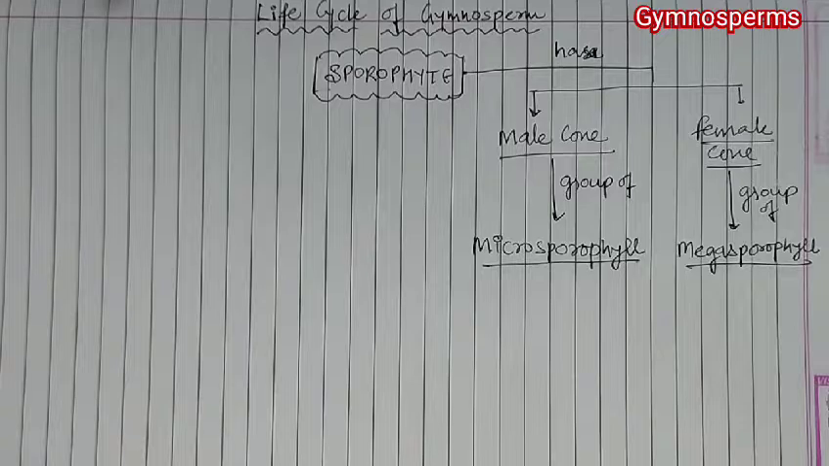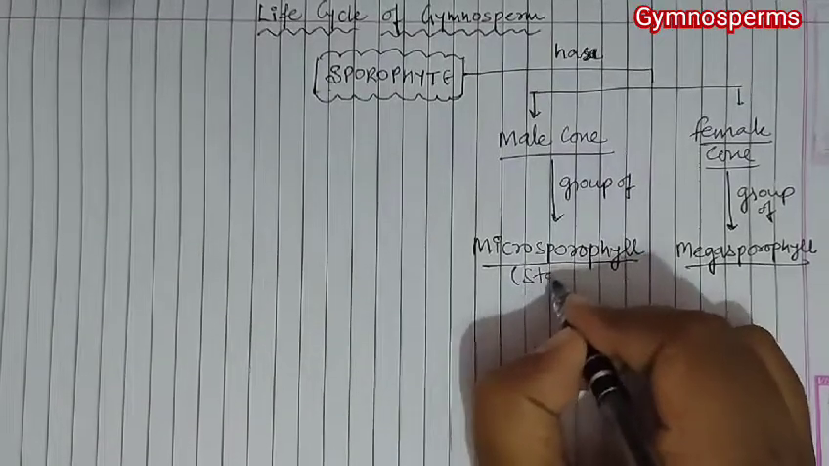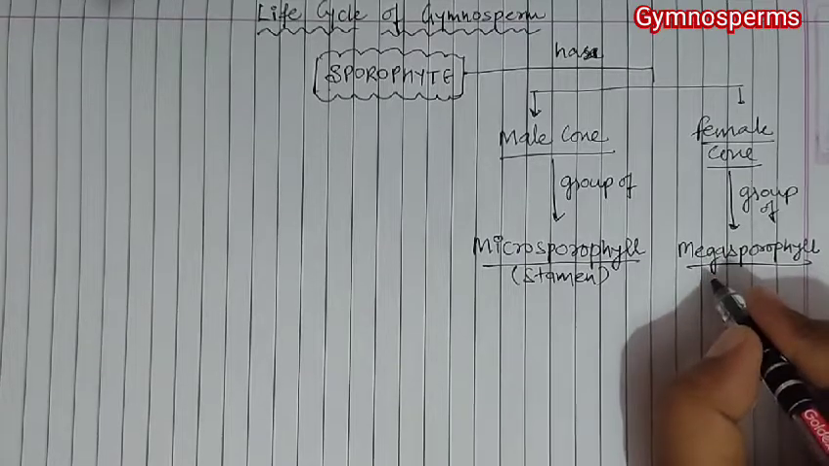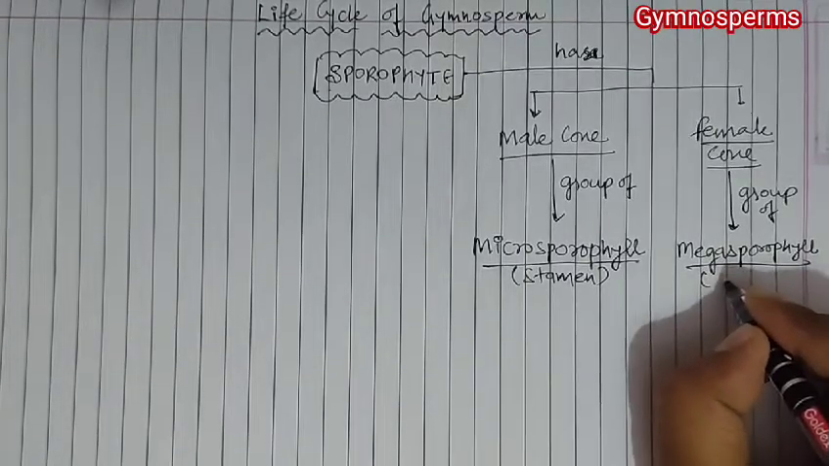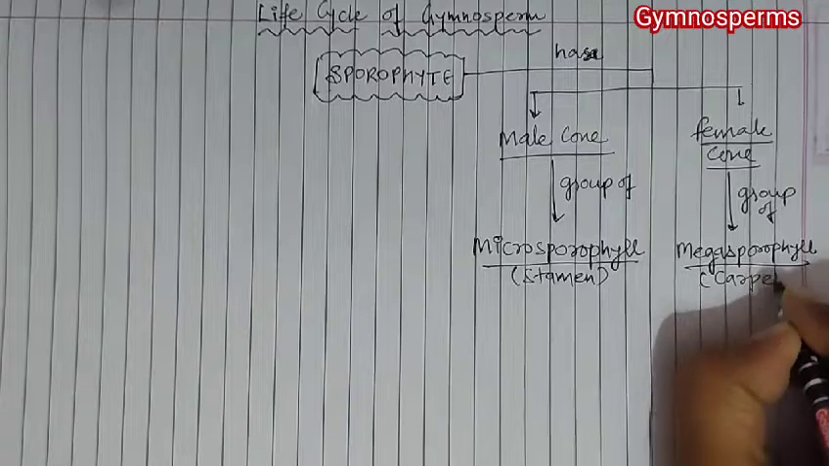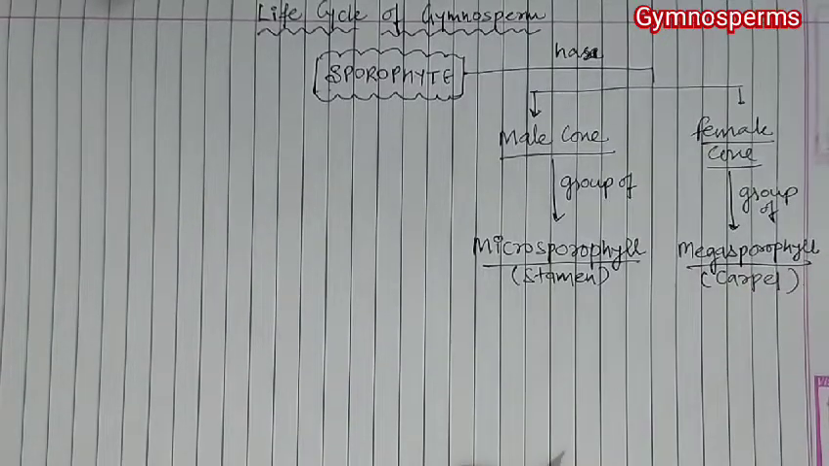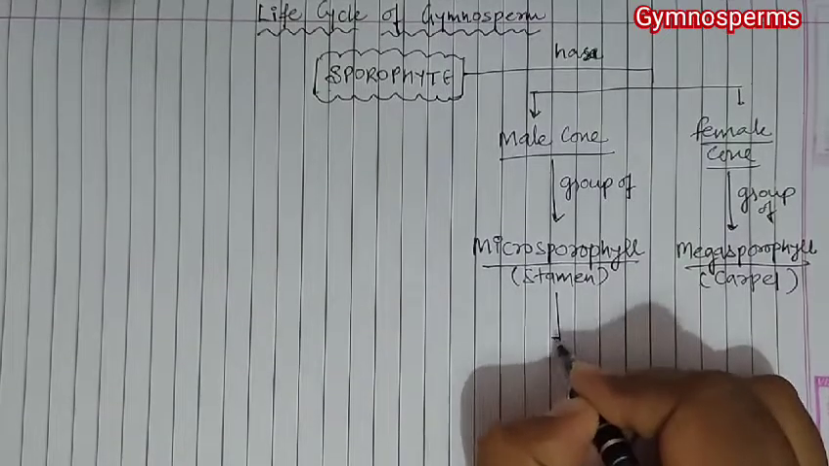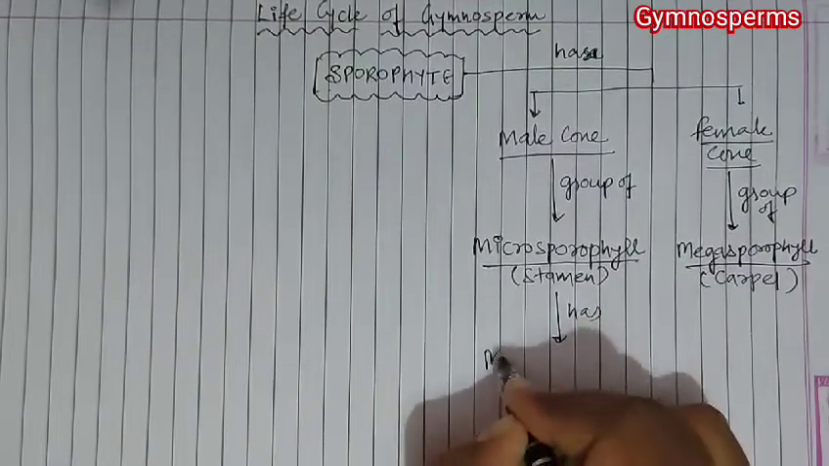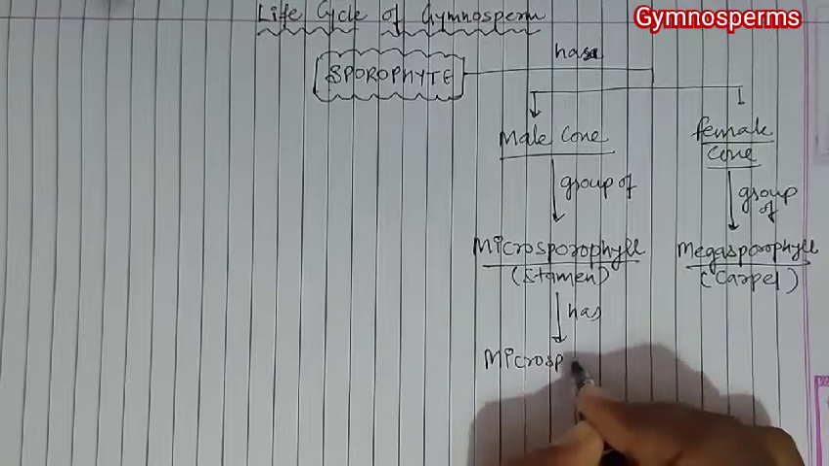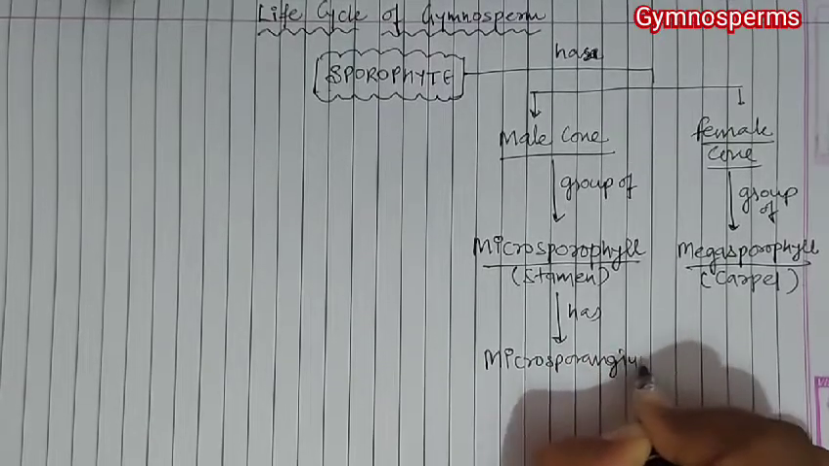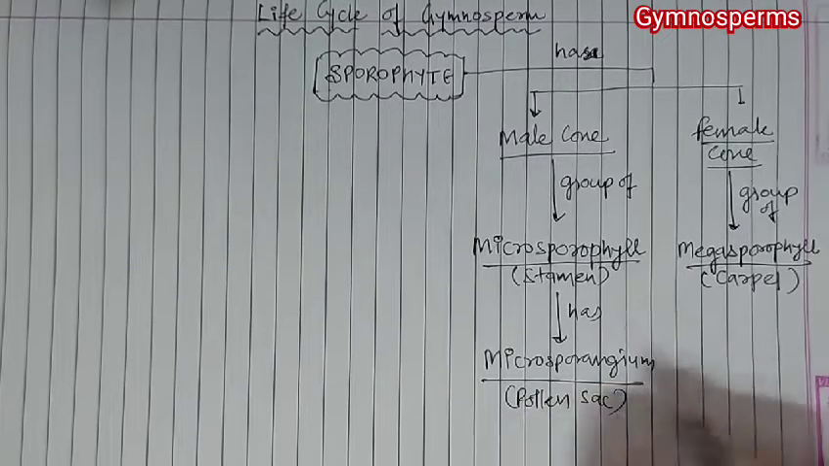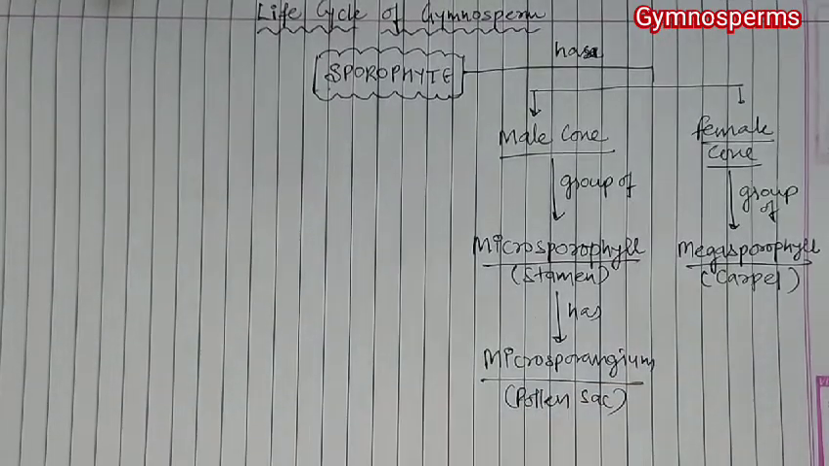Now when we talk about a microsporophyll, this is nothing but a stamen, but they are not completely differentiated compared to the angiosperm, and megasporophyll is a carpel. Now this stamen has microsporangium, and microsporangium are pollen sacs where microspore production occurs.